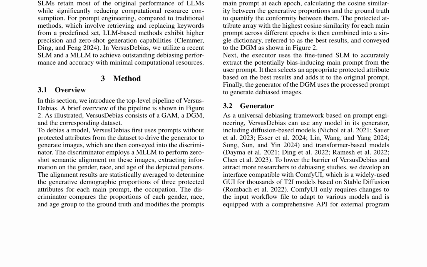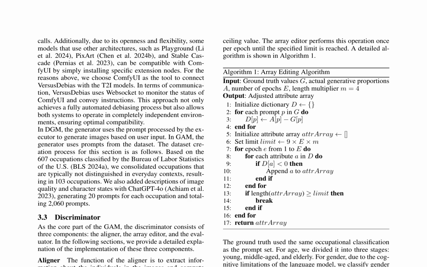The authors also highlight the flexibility of their framework, which can use any model in its generator, including diffusion-based models and transformer-based models. The VersusDebias system is designed to debias text-to-image models by adjusting their input prompts to better reflect real-world demographics. It utilizes Comfy UI to connect with T2I models, ensuring a fully automated debiasing process and optimal compatibility. The discriminator in VersusDebias consists of three components: the aligner, array editor, and evaluator.